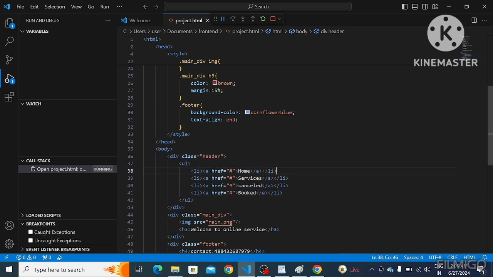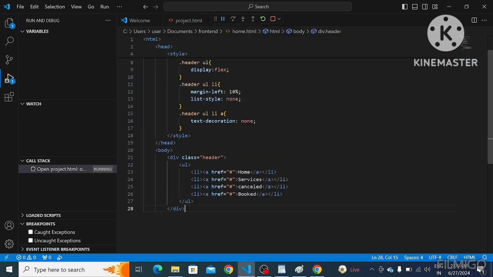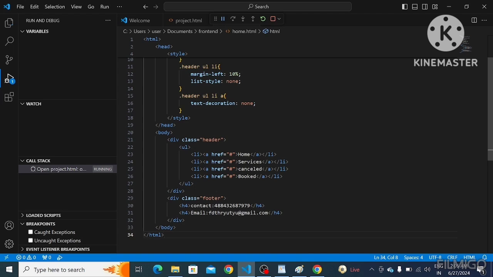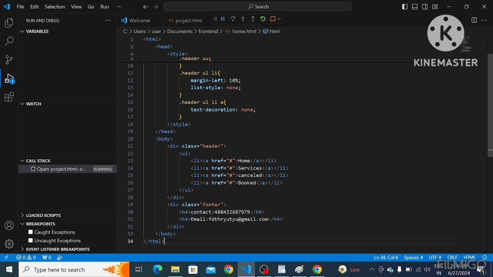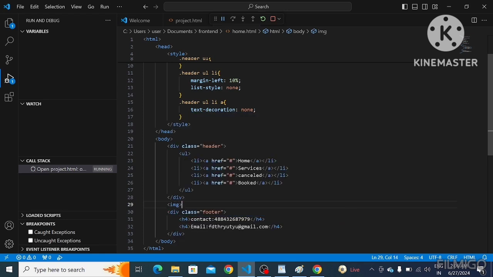Next, footer properties. Okay, I have created one web page and I have added header properties and footer properties. In between, we can add other information also. I'm going to add that image only, whatever image we used before.